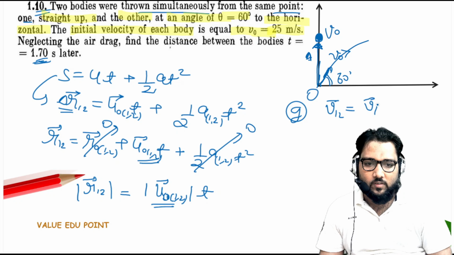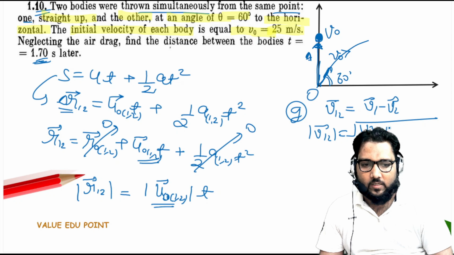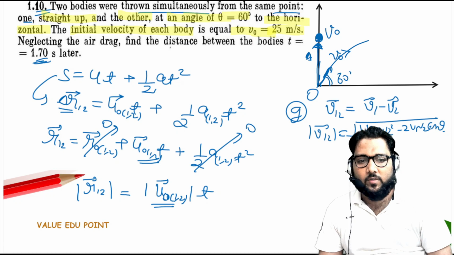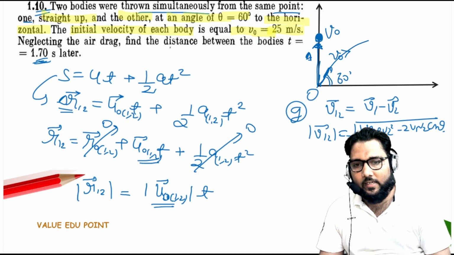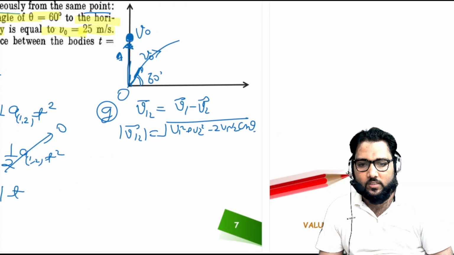This v12 is v1 minus v2, and the magnitude in the subtraction of vectors you can easily calculate as v1 square plus v2 square minus 2 v1 v2 cos theta. Theta is the angle between these two vectors.